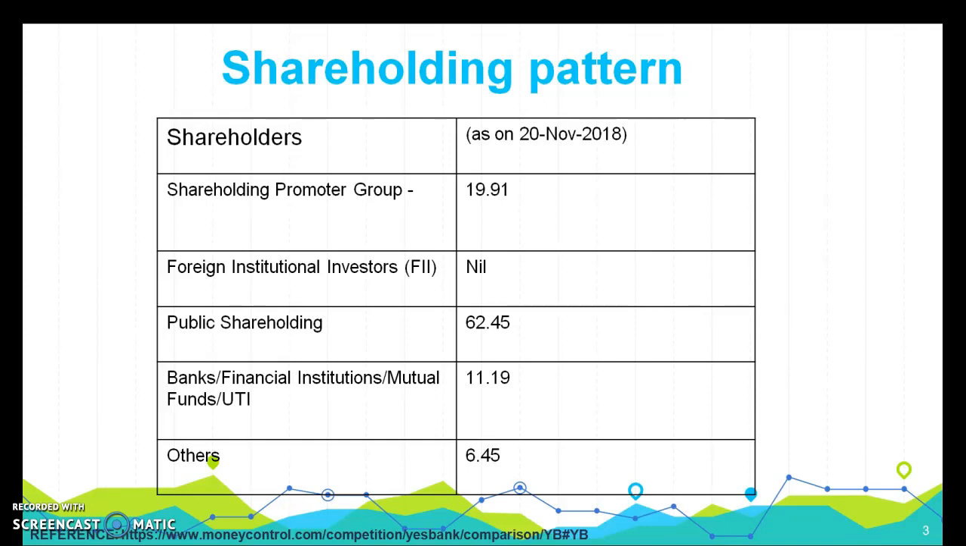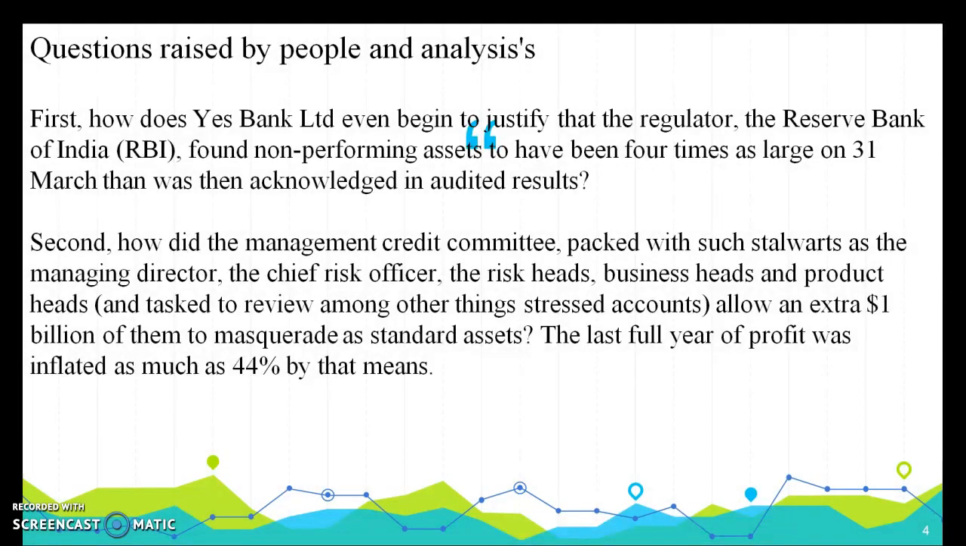foreign institutional investors, public shareholdings, banks, financial institutions and mutual funds, and others. Whereas over here, if you see across, the promoter group is contributing around 19.91%, and the foreign institutional investor has not contributed, where it is said to be nil, and public shareholding is said to be around 62.42, the bank and financial institution mutual fund 11.19, and others is said to be 6.45.